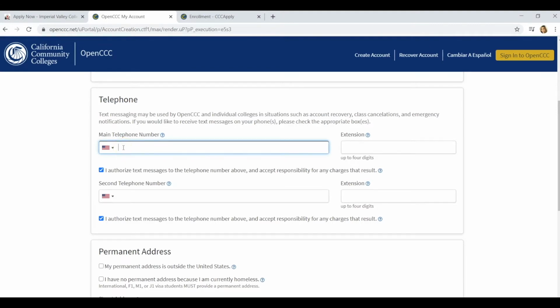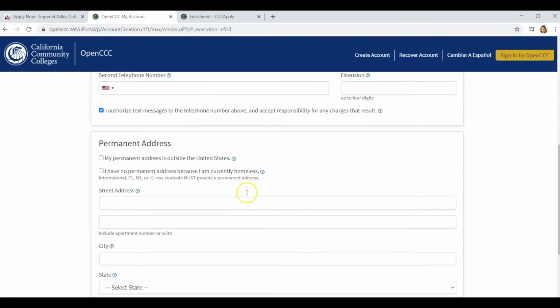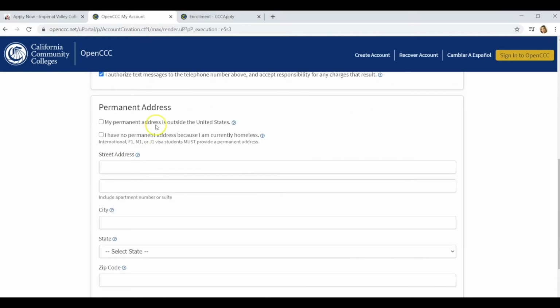Here you're going to input your telephone number. You can uncheck this box if you do not wish to authorize text messages from IVC. If you do, leave it there. This is an extension. None of you will have an extension since this is for somebody who works at an office or a business.